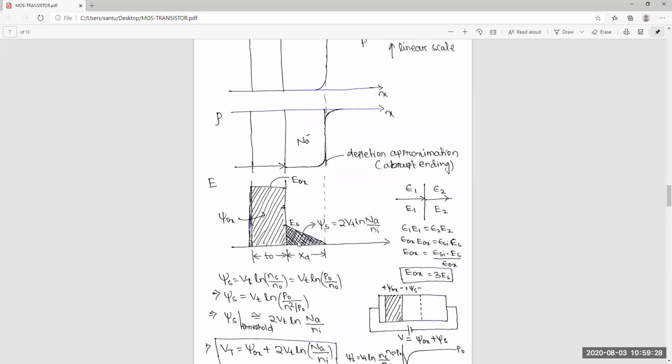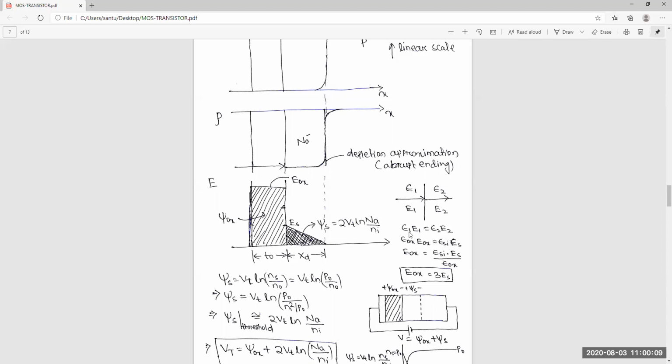Now at this boundary, according to Gauss law, there are two media: SiO2 and silicon. Epsilon 1 into E1 is equal to epsilon 2 into electric field E2. Do you know this or not? Yes, sir. According to Gauss law, at this boundary, you can see.